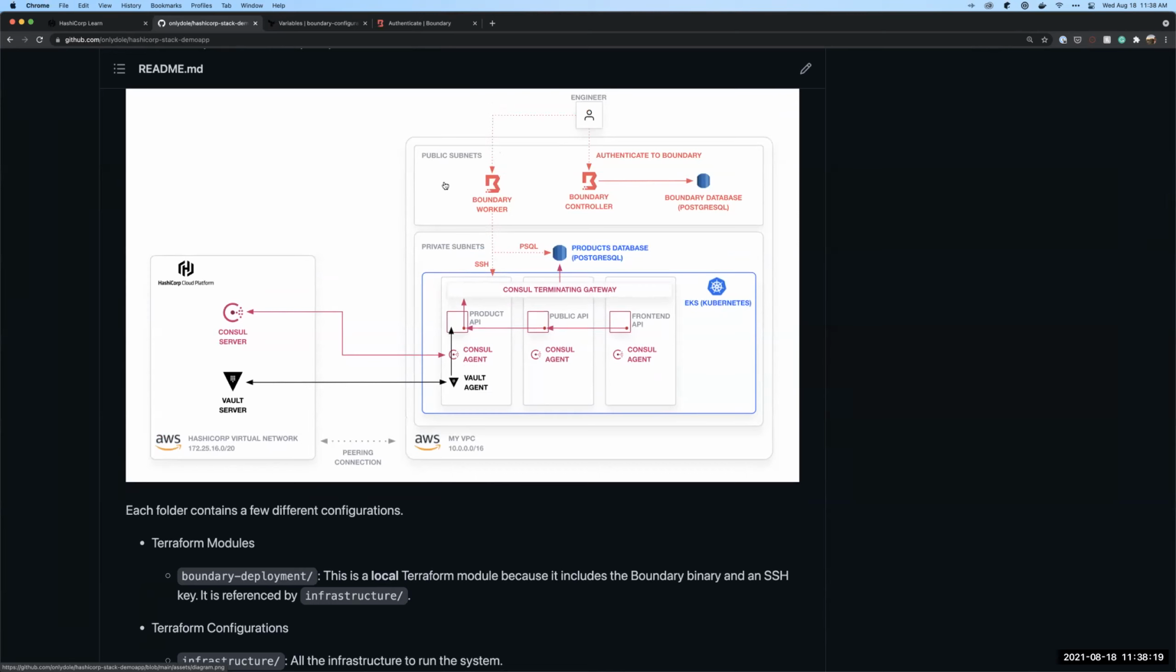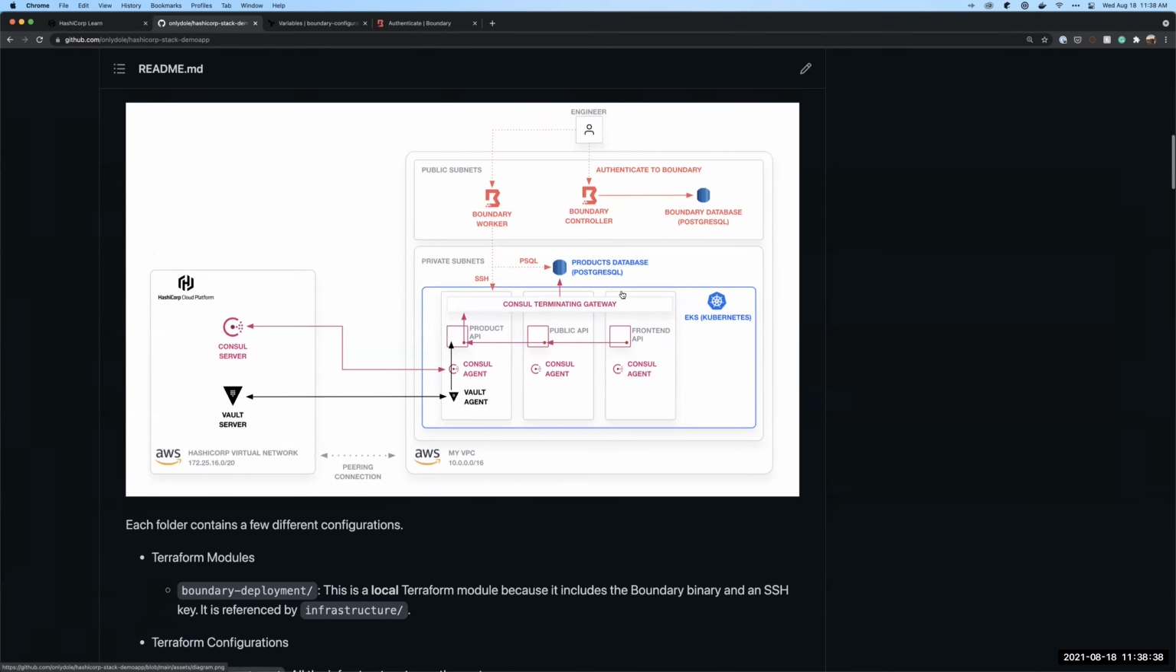We're going to be creating public and private subnets. And inside of those private subnets, we're going to be standing up an EKS cluster. And on that, we're going to have Consul running. It's not important to this, just that it is running on the cluster, has a terminating gateway, and has Consul and Vault agents in that as well. So that is what we're looking at getting access to.